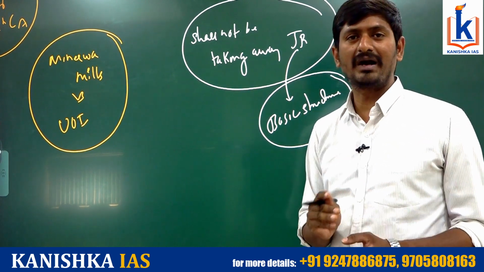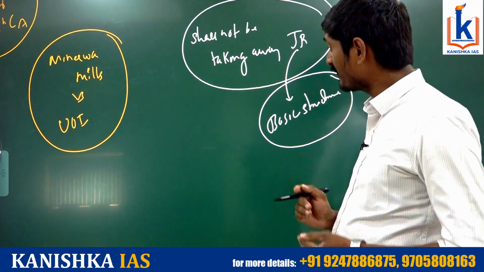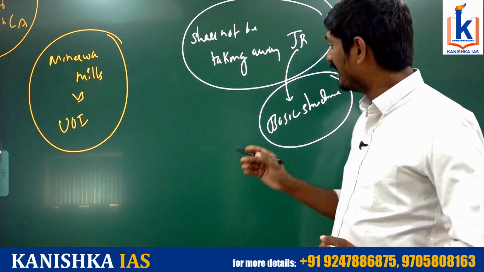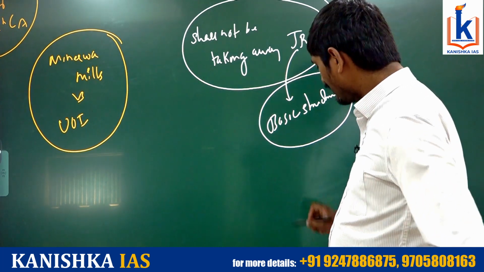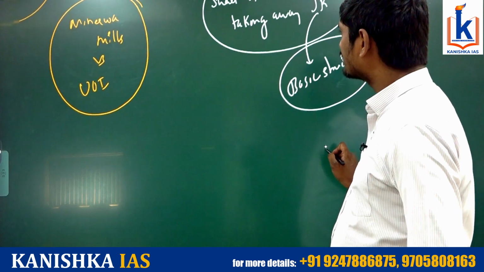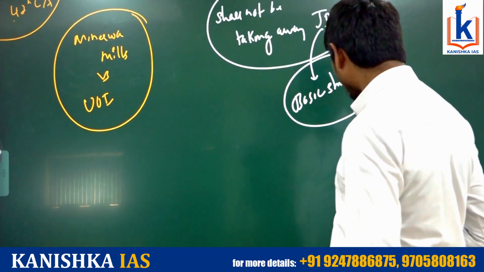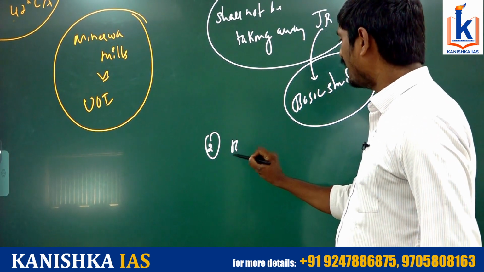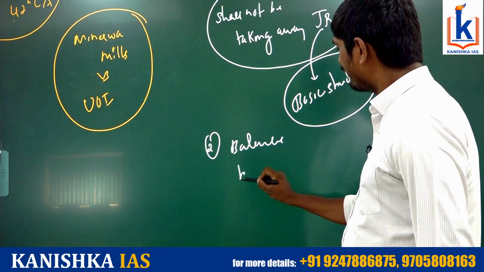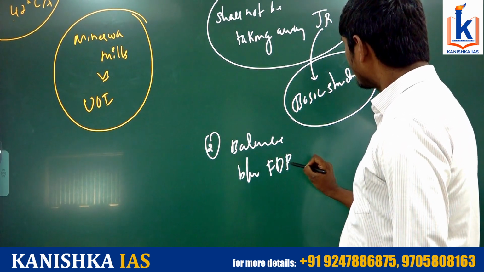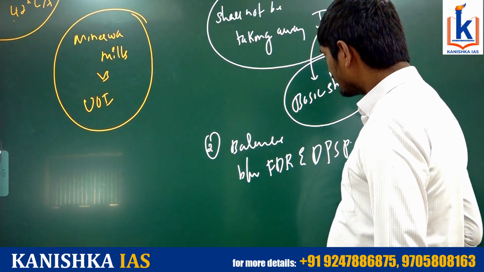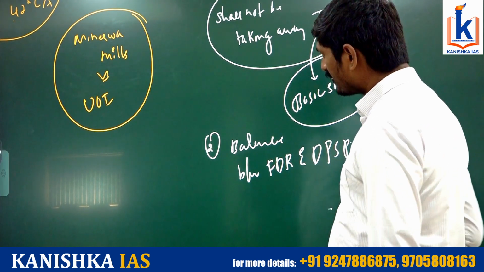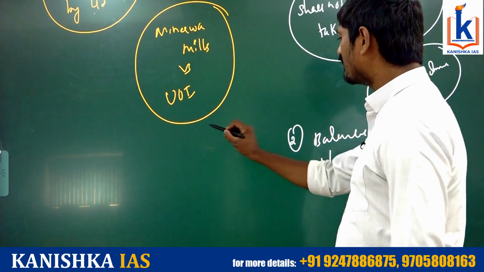Okay, so when it is part of the basic structure, it cannot be taken away by means of a constitution amendment. And not only that, the Supreme Court also said the constitution envisages a balance between fundamental rights and DPSP. Because the 42nd Amendment Act also amended Article 31C of the Constitution.